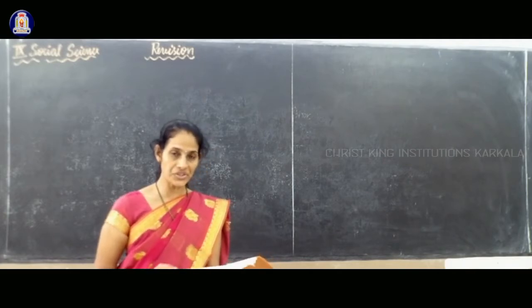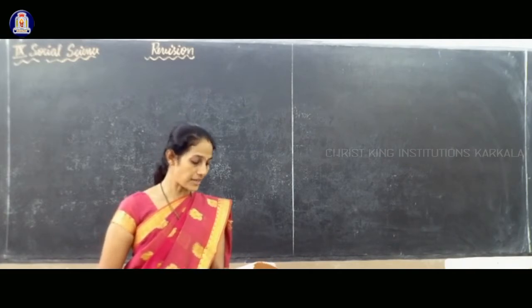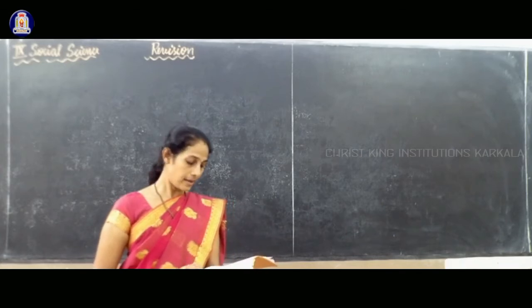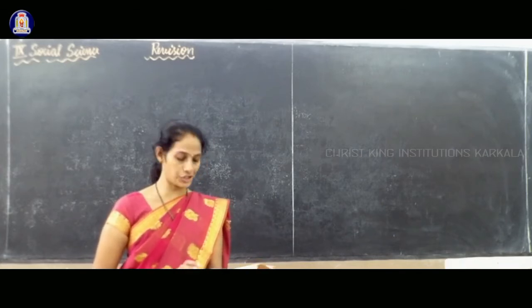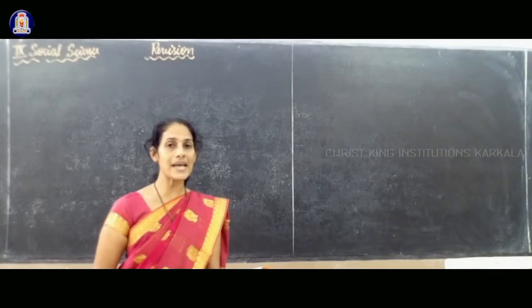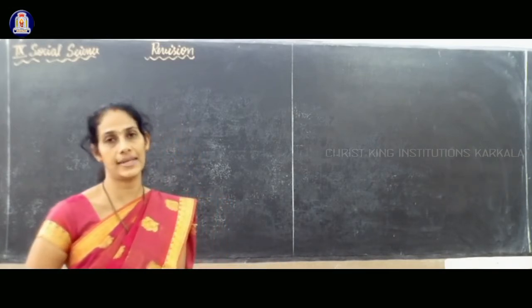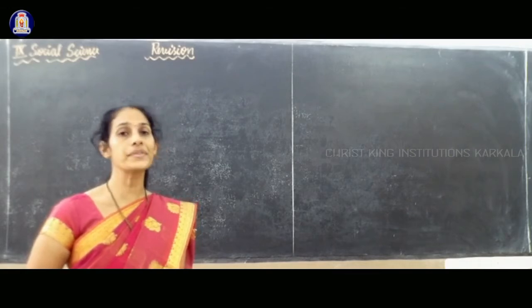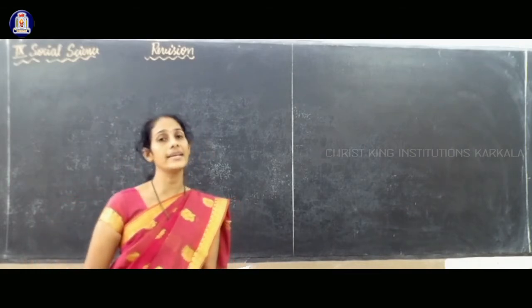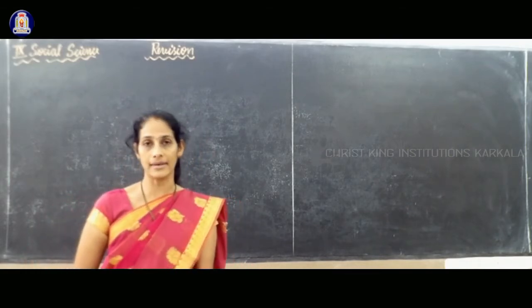The Indian Constituent Assembly, drafting committee and the framing of the constitution, page number 47 and 48, only that much is there for your study. The remaining part of this lesson is completely deleted for this academic year.